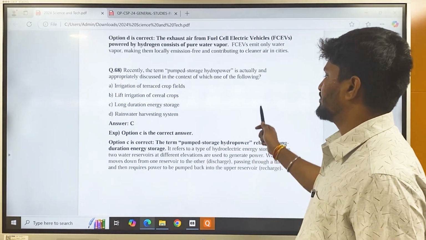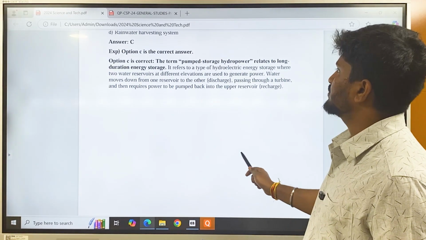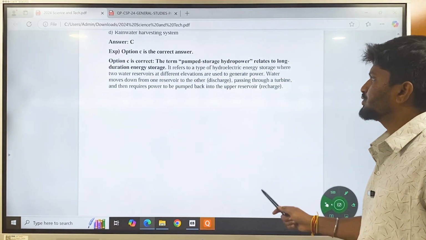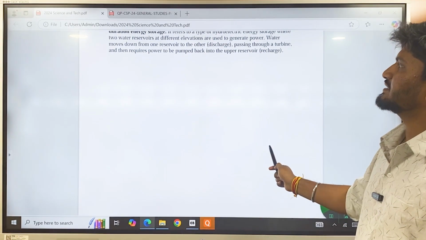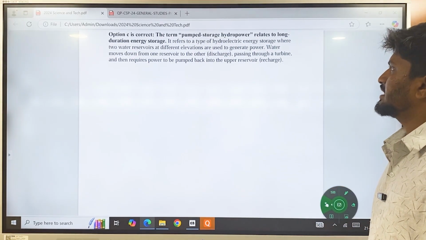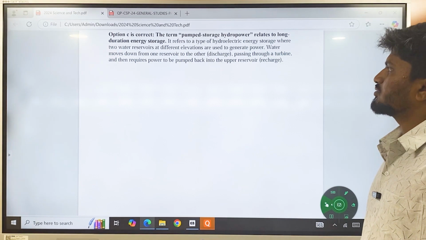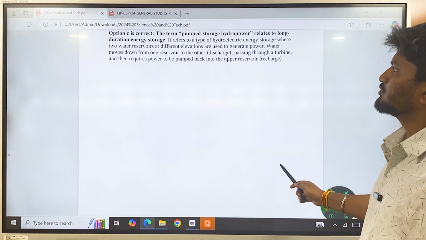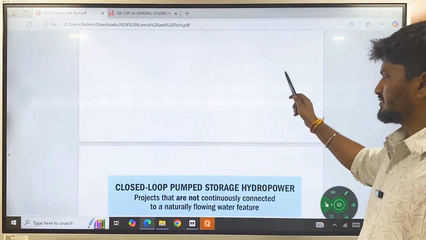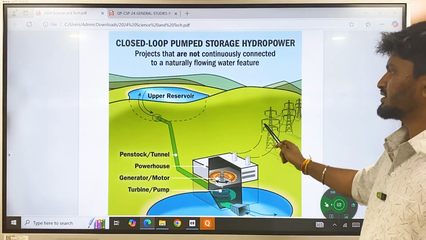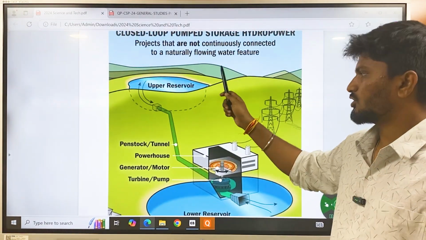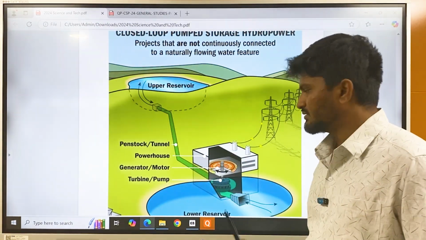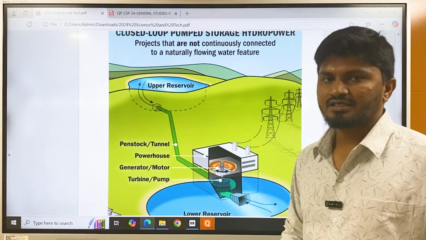So pumped storage hydropower relates to long duration energy storage. It refers to a type of hydroelectric energy storage where two water reservoirs at different elevations are used to generate power. Water moves down from one reservoir to another, passing through a turbine, and then needs to be pumped back to the upper reservoir. So it is like this: there will be two reservoirs. Water will be released from the upper reservoir, turning the turbine. This turning of the turbine results in the creation of energy.